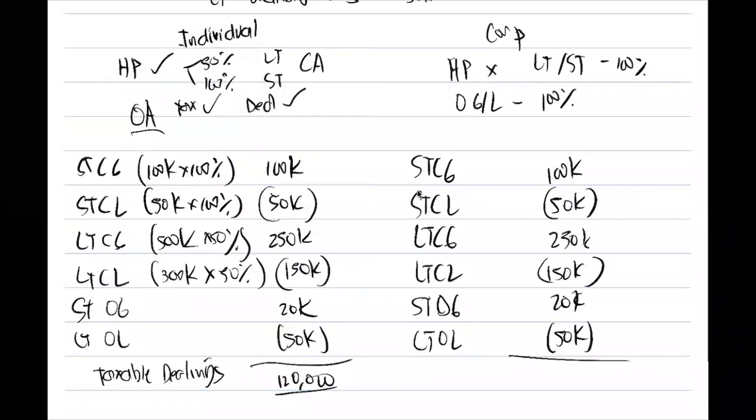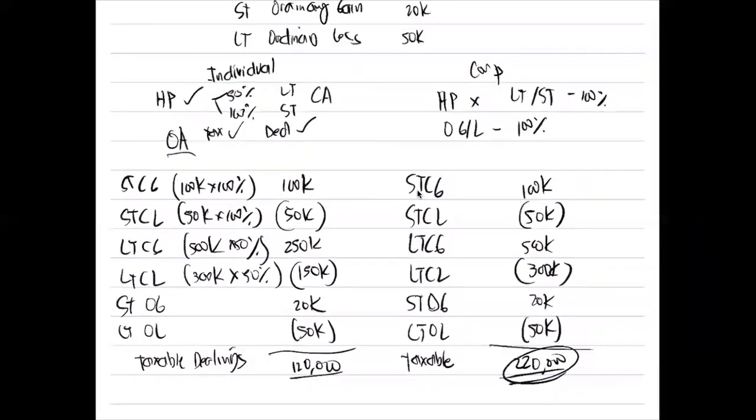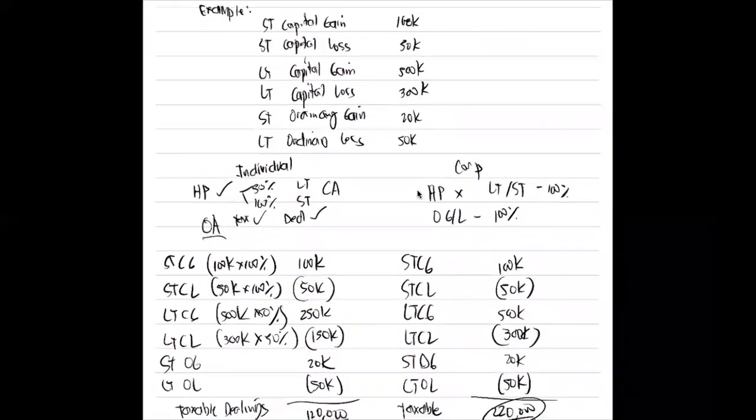So how much is our taxable dealings? Our taxable dealings is equal to, this is 500,000 pala. This is 500,000, this is 300,000, and this is 20,000. So this will give us 220,000.